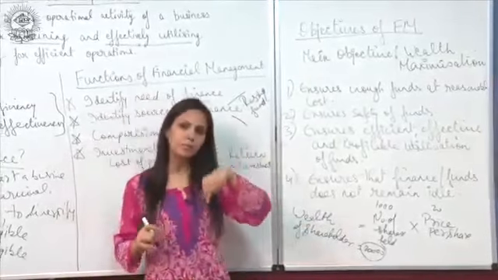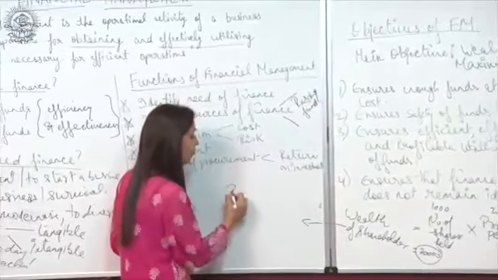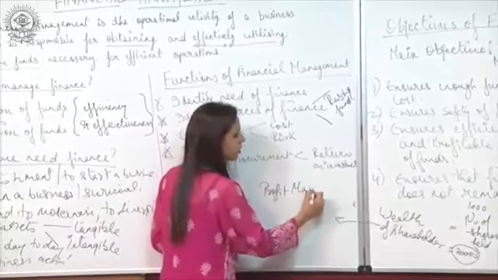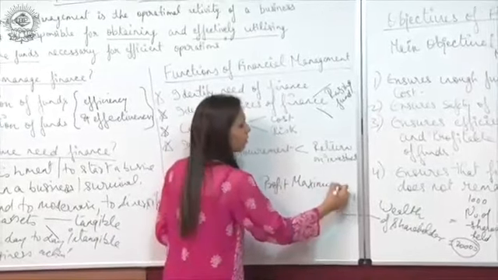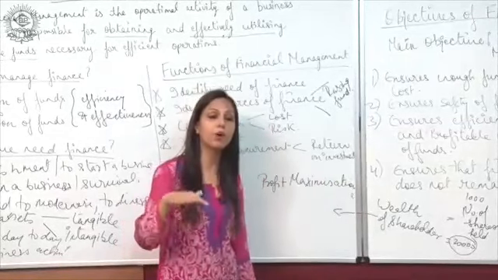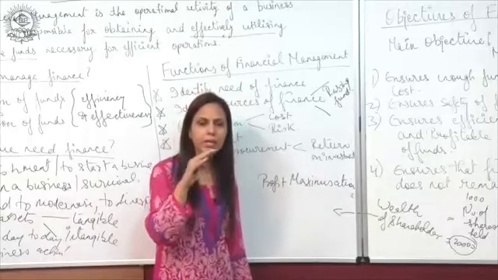So wealth maximization is possible through profit maximization. First, the company has to maximize its profit, maybe through sales, or through any innovation.